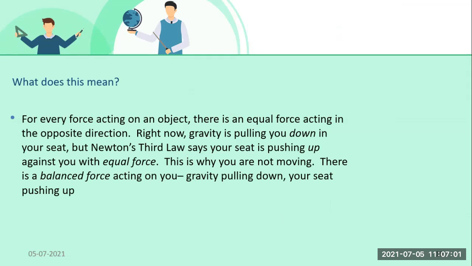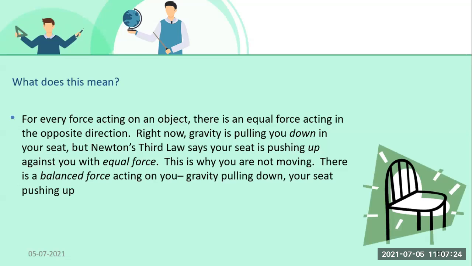Right now, gravity is pulling you down on your seat, but Newton's third law says your seat is pushing up against you with equal force. This is why you are not moving. This is a balanced force acting on you. Gravity is pulling you down and your seat is pushing you up.